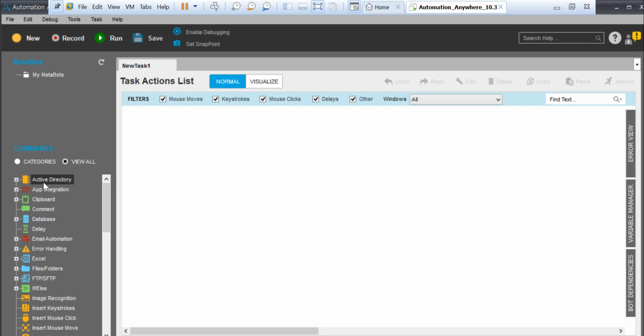See here, most of you guys might not be aware of Active Directory. I will be talking about it later, but anyway, it's something related to authentication, right? In your companies, when you log in, let's say you're working in Accenture or IBM, you log in with your ID at accenture.com. 99% of organizations use LDAP, like Active Directory, Microsoft AD or something. I'm not going deeper into that. I know most of the people trying to learn Automation Anywhere are freshers, so I'm going very soft on this one, right? So we'll talk about this later.